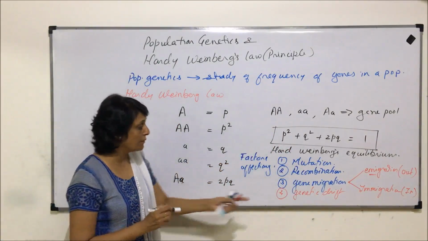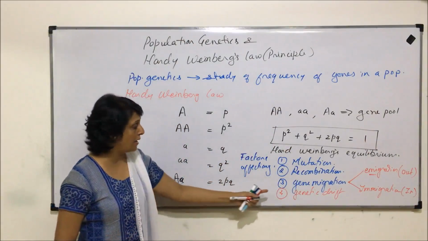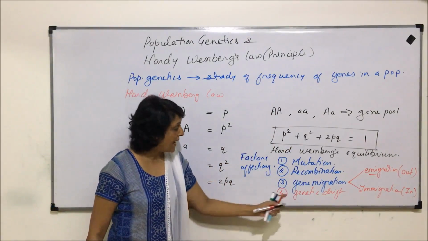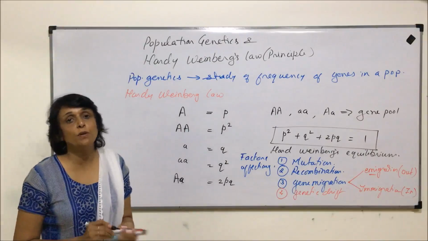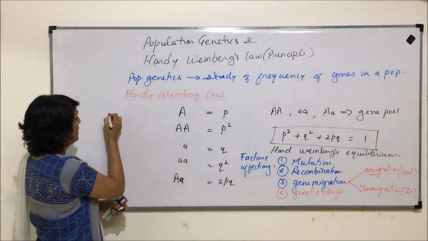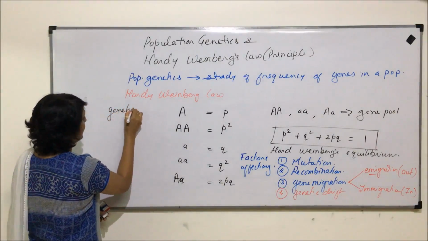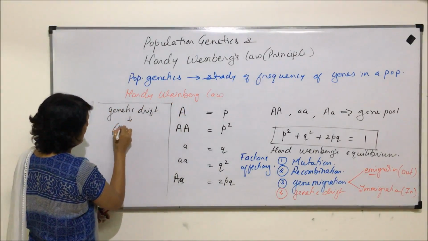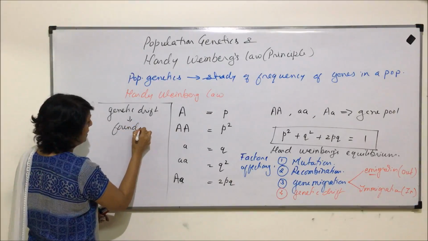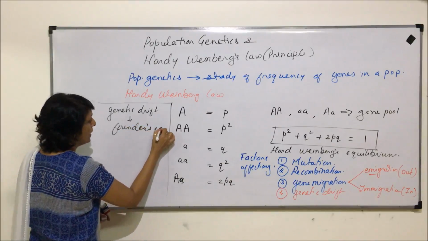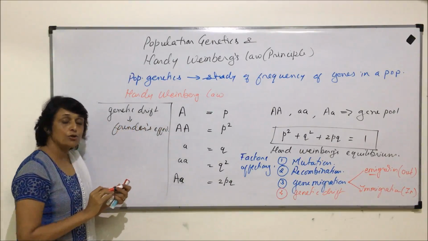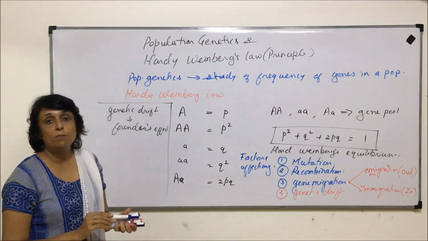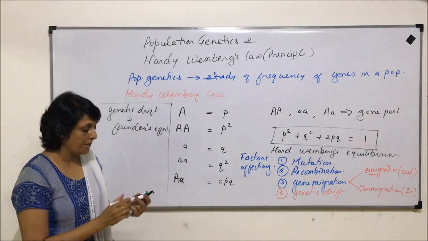One important thing which we can discuss here in genetic drift is that it works on the principle of founder effect also. So, genetic drift works on the founder's effect. This can also be understood from a bottleneck experiment.